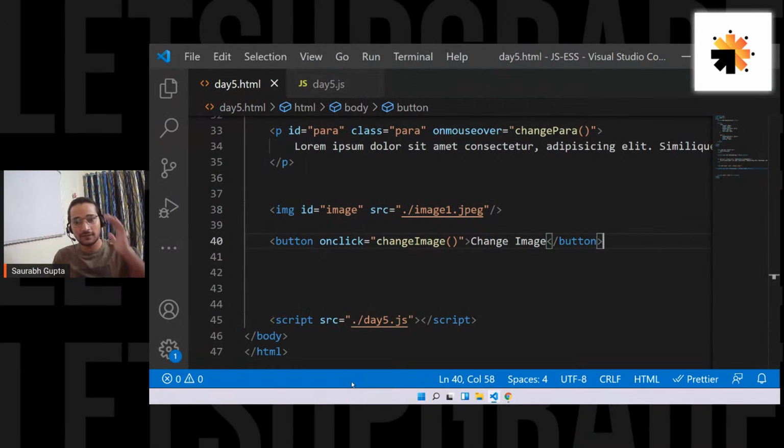Whenever I want to manipulate an element, the first puzzle piece is to select the element. The second puzzle piece is to decide what you want to do. Do I want to change the textual content? Do I want to change the HTML content? Do I want to manipulate CSS, like background color, height, width, or do I want to change any attribute's value? Depending on that, you work. Is it clear? That's how you decide. First aim is select the element. Second is decide what you want to do. And third, select the approach depending on that.